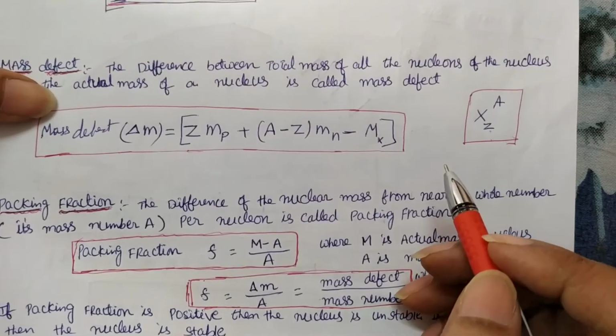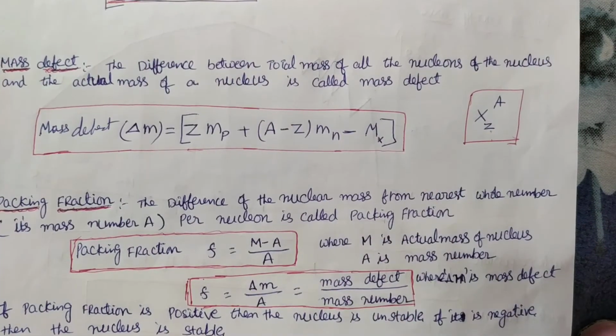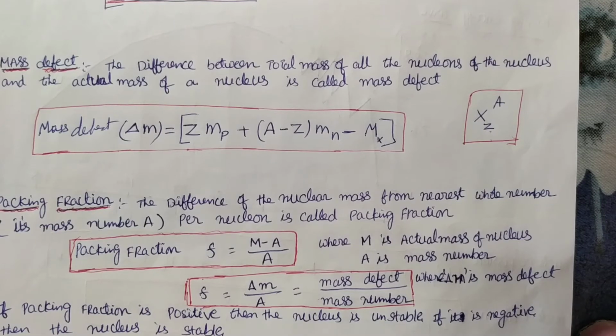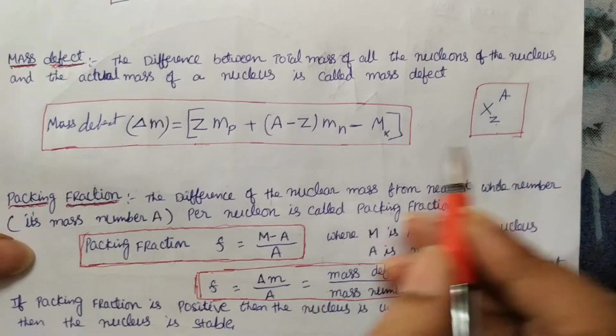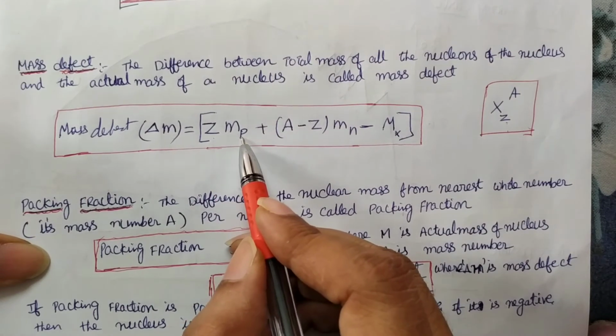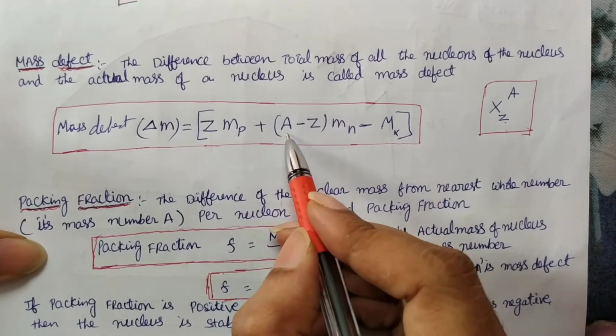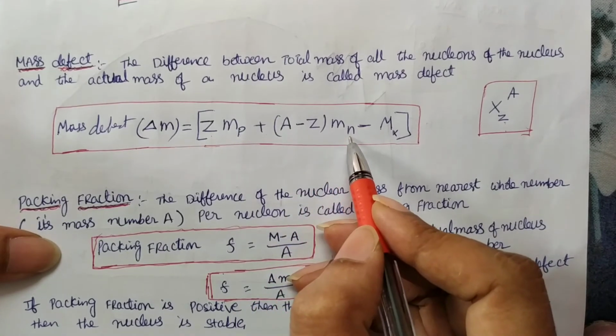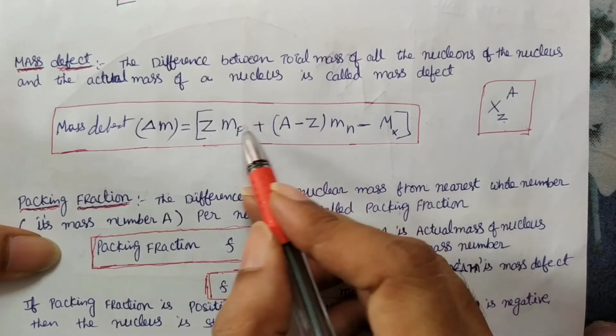If you separately measure the mass of protons and neutrons, Z protons each of mass Mp, plus A minus Z neutrons times the mass of the neutron, this is the mass that should be there for the nucleus.